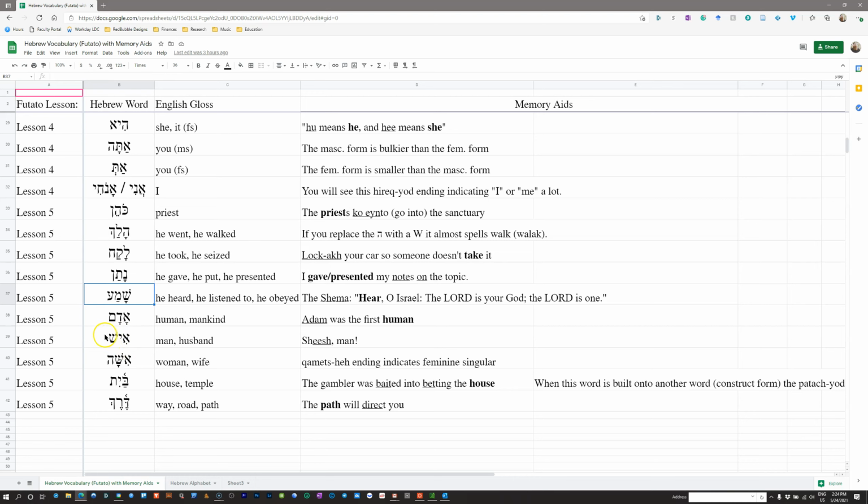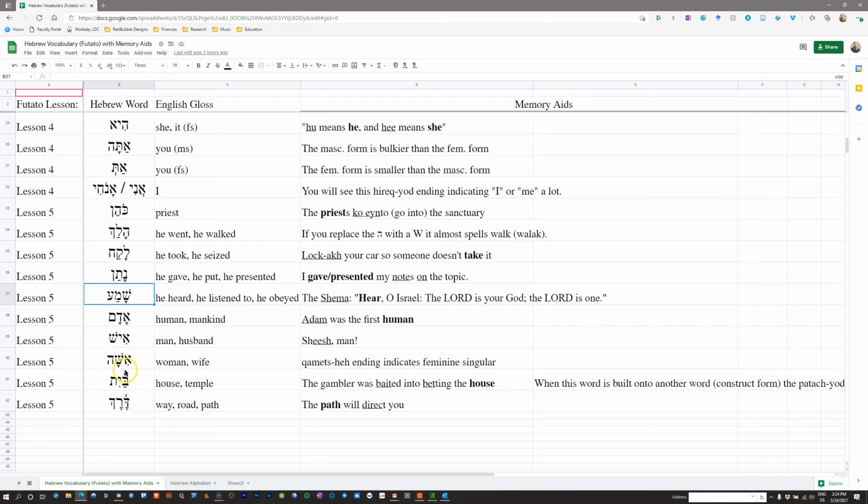And Ish is another word that can refer to man or human. It's going to refer to a male, not just any human, but particularly a male. But it's also the word that gets used for husband. There's not a separate word in Hebrew for husband. My husband, or her husband, would be her man. So Ish, if I were to say Ishi, that would be my man or my husband.